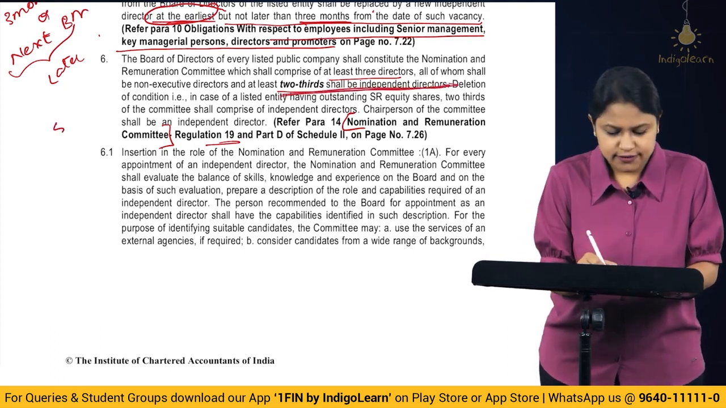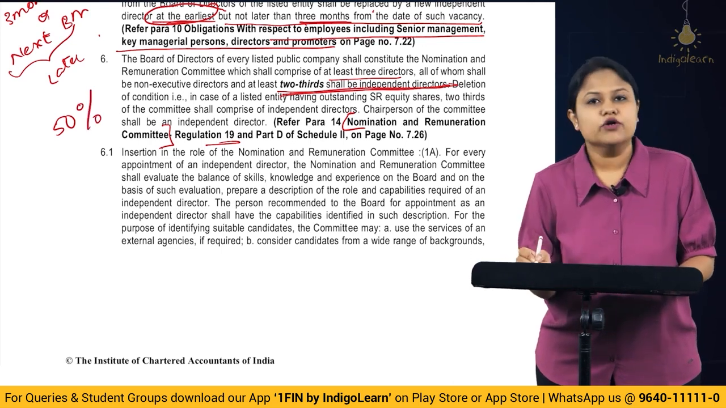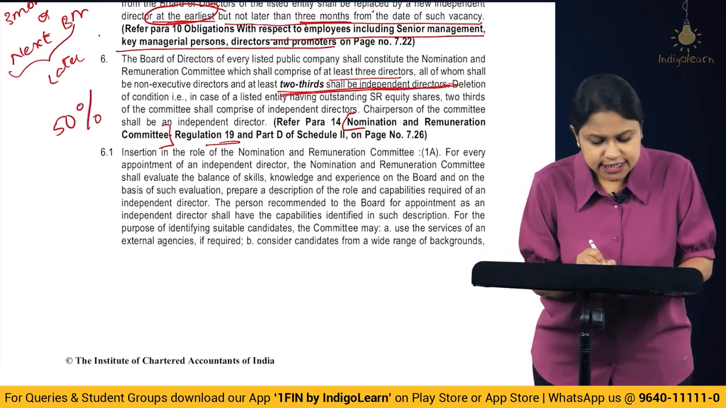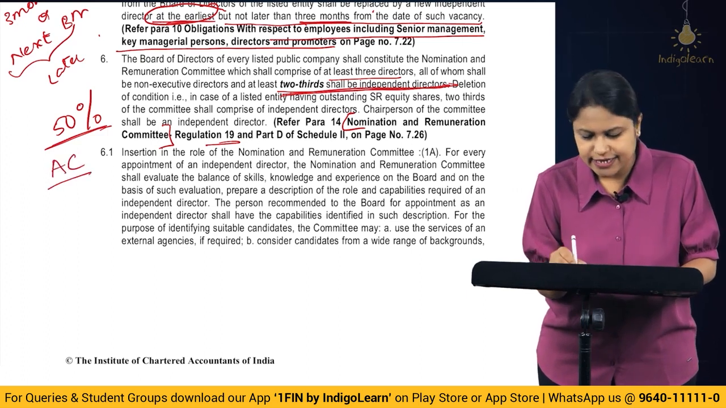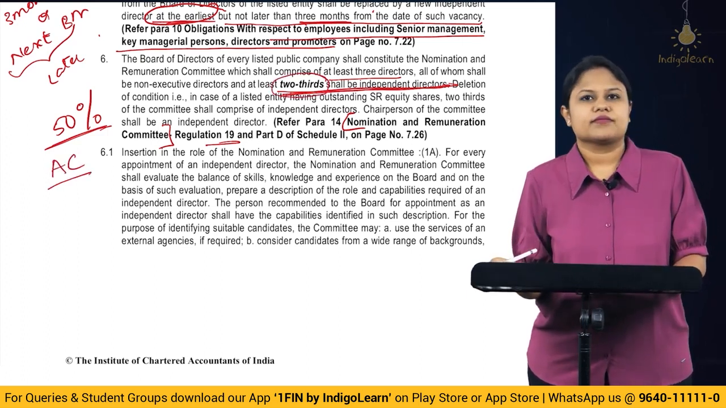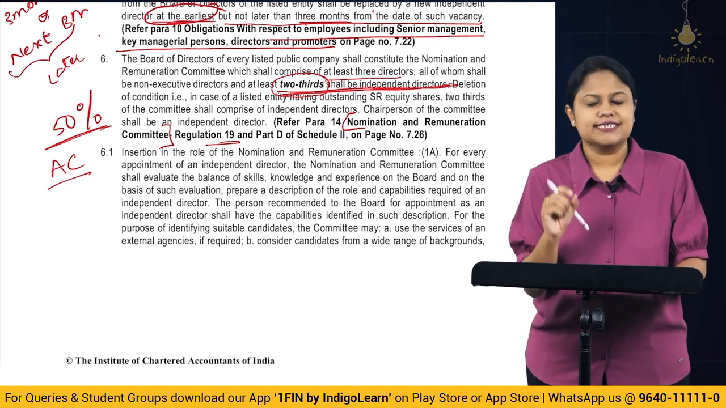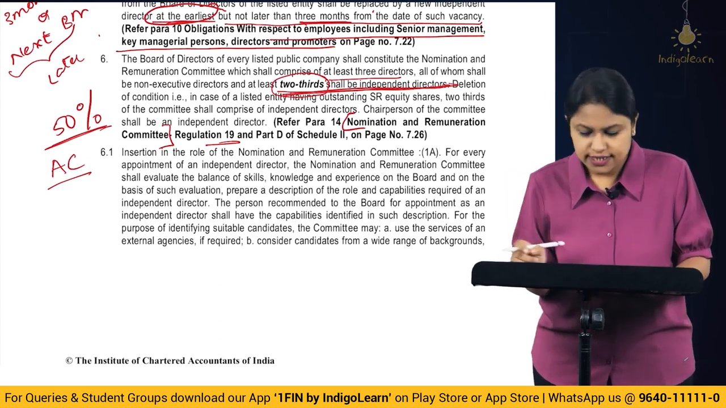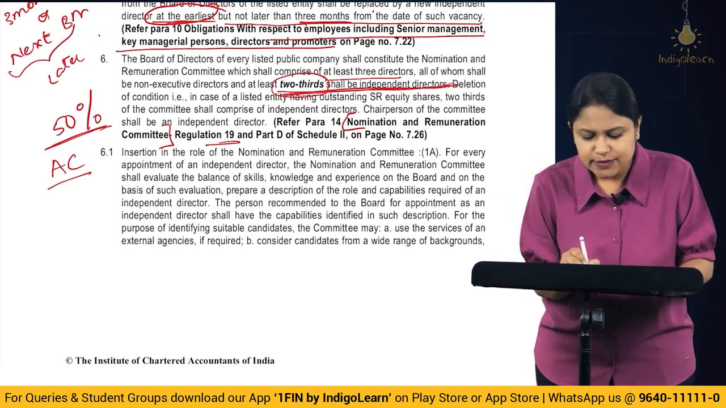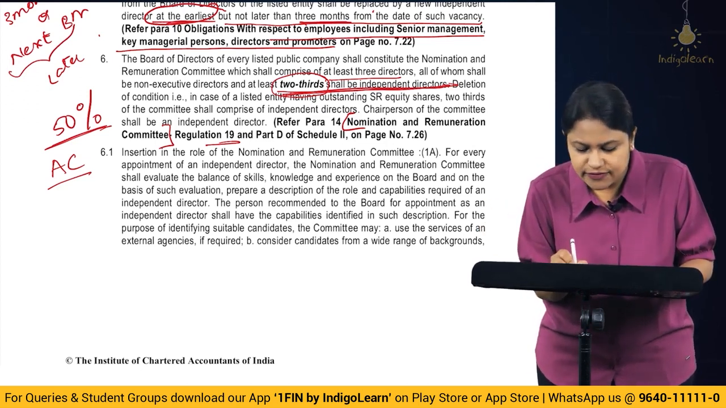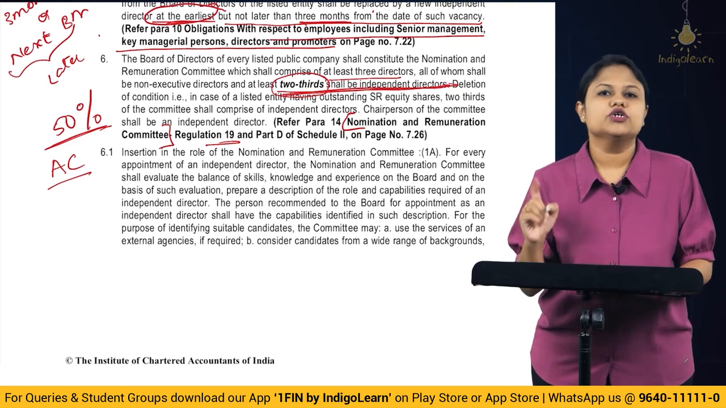Earlier it was 50% shall be whom? Independent directors. This 50% now they have aligned it with audit committee and they make it what? 2/3. Okay. So instead of half, it is now becoming at least 2/3 shall be independent directors. A major change here. Okay. So as per the regulation 19, this 50% is now turned to 2/3.